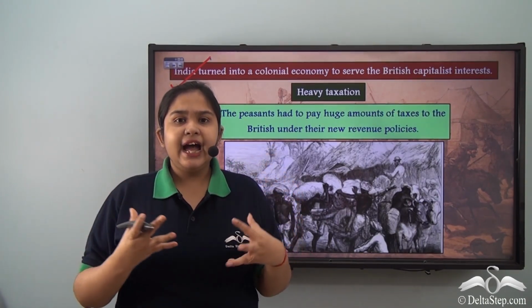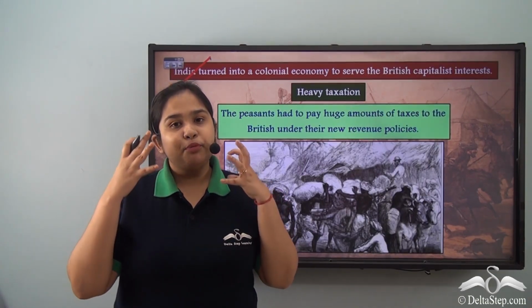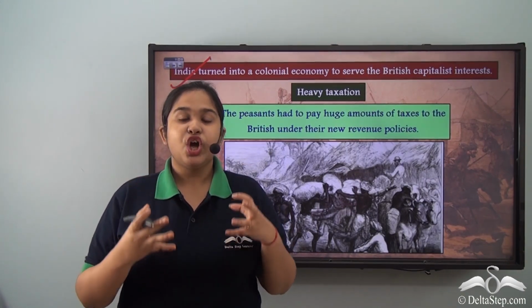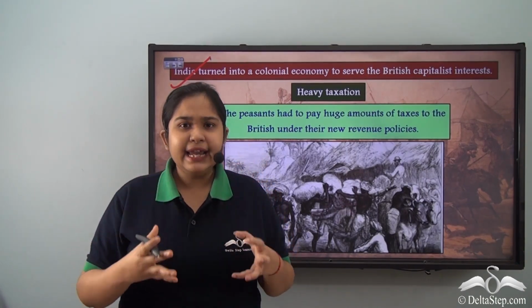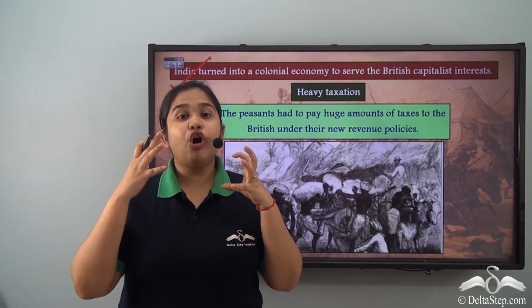So this entire policy, driven by the profit-making or capitalist ideology of the British, was driven by the factors of exploitation and torture.